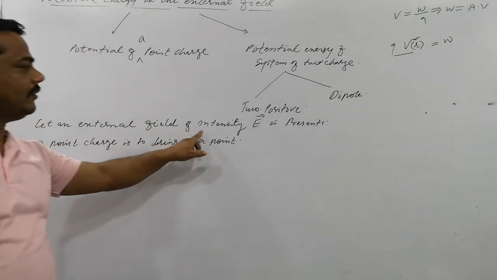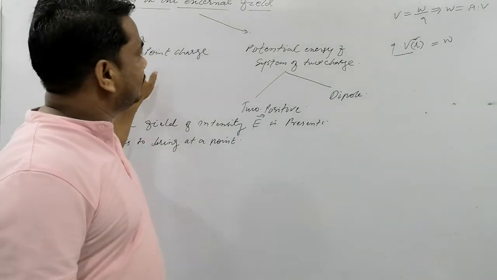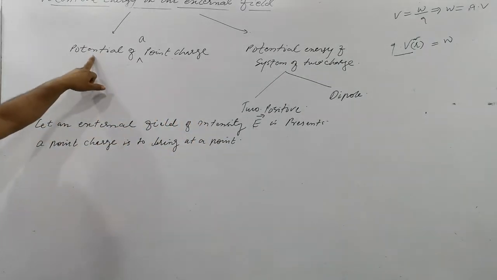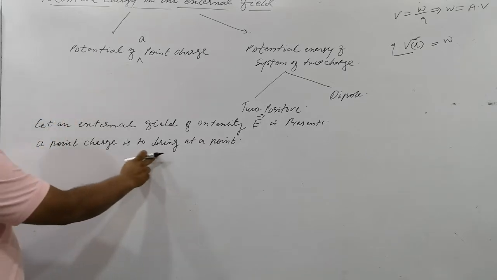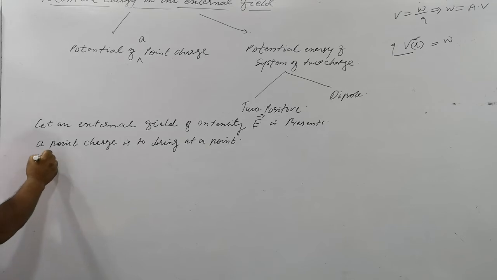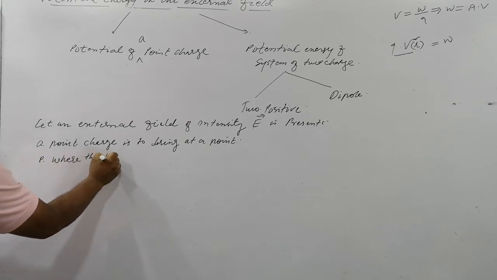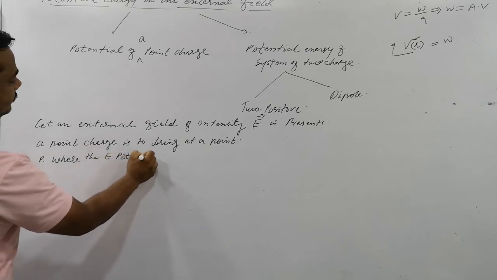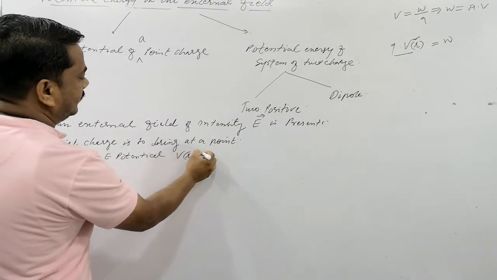Let an external field of intensity E be present. This line is common for all three derivations. I am starting from here. A point charge is to be brought to a point P, where the electrostatic potential is V(r).